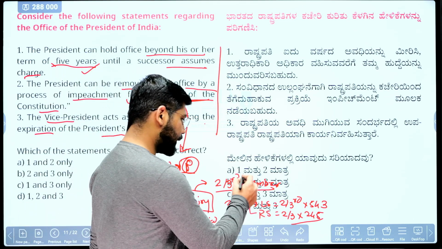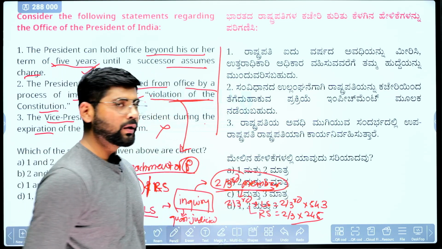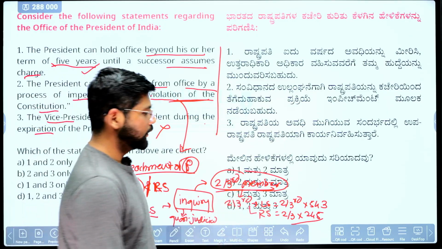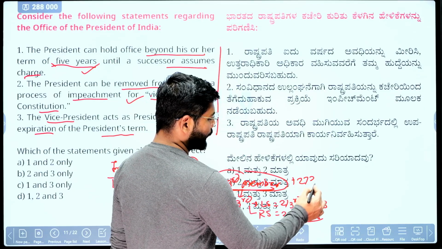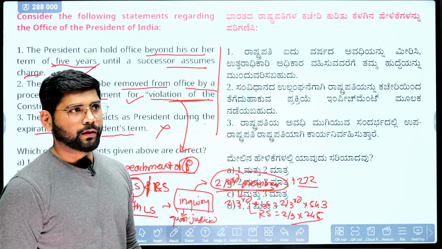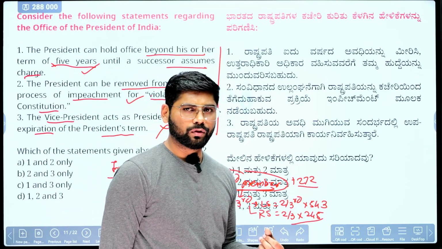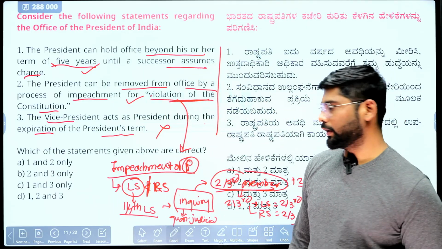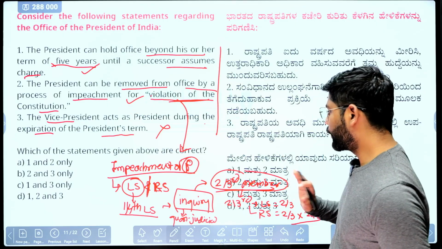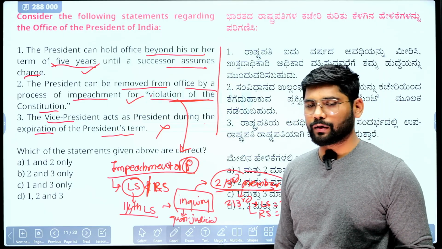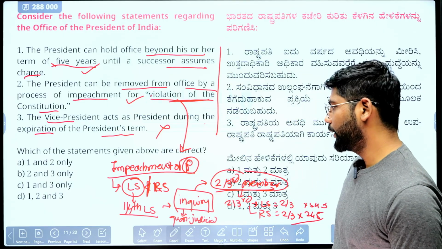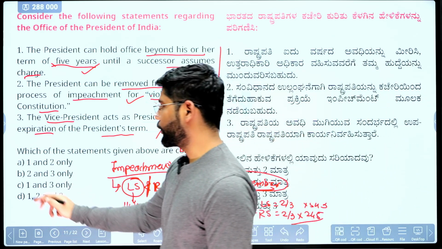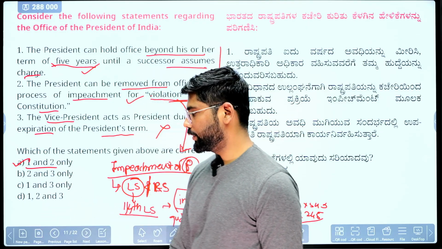Okay, here only 2/3 members need to vote in favor of the impeachment motion. There is no condition of that 272. That is one kind of special majority. Not the half of the strength of the house, and in addition to this 2/3 present and voting, that is not here. Only the 2/3 members of the particular house need to sign this impeachment motion, then it is considered as passed. So this is about the impeachment motion. Now the correct answer for this question is A, that 1 and 2 are correct.